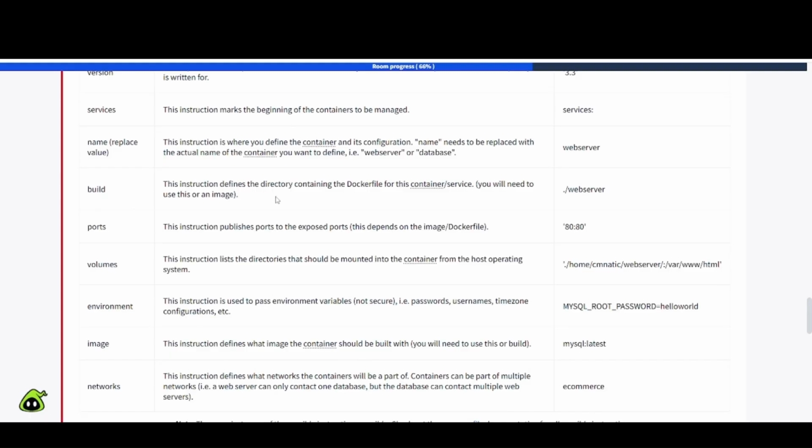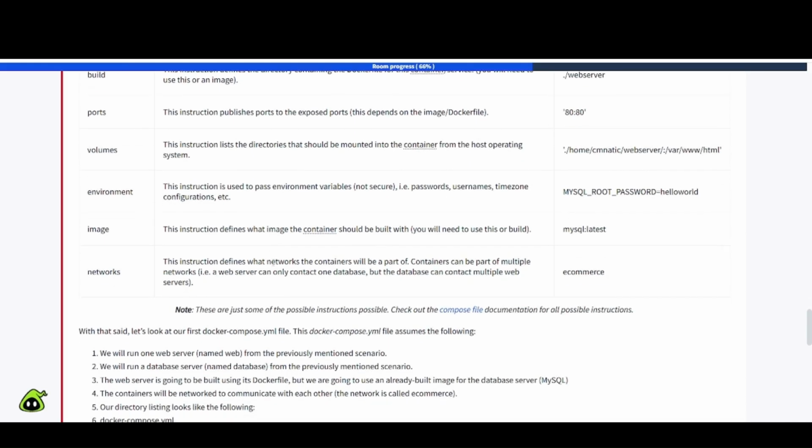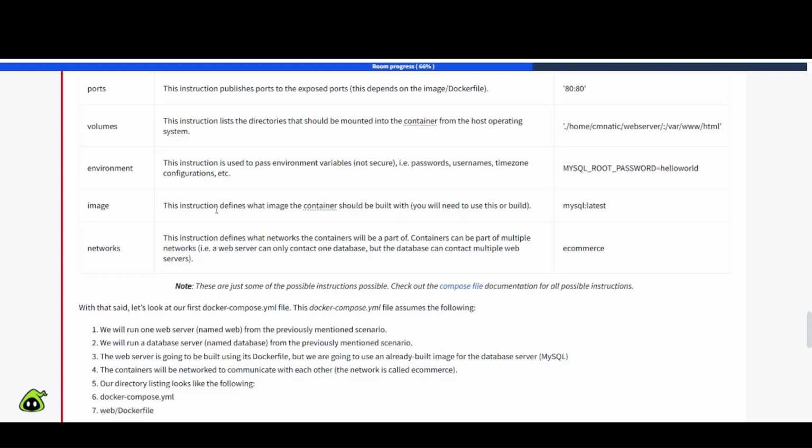Build. This instruction defines the directory containing the Dockerfile for the container/servers. You will need to use this or an image. So ./webserver. Ports. This instruction publishes ports to the exposed ports. This depends on the image/Dockerfile. Volumes. This instruction lists the directories that should be mounted into the container from the host operating system environment. Environment. This instruction is used to pass environment variables, not secure, i.e. passwords, username, time zone, configurations. Image.